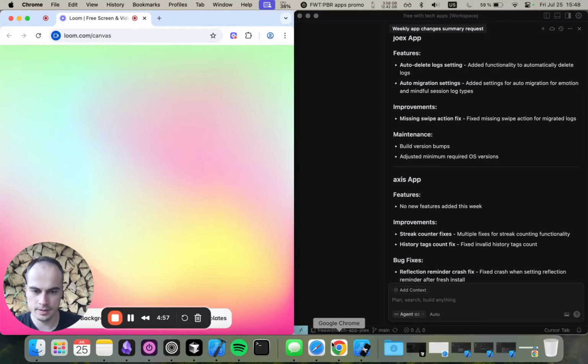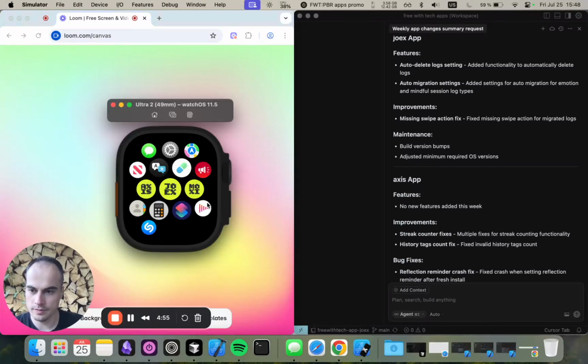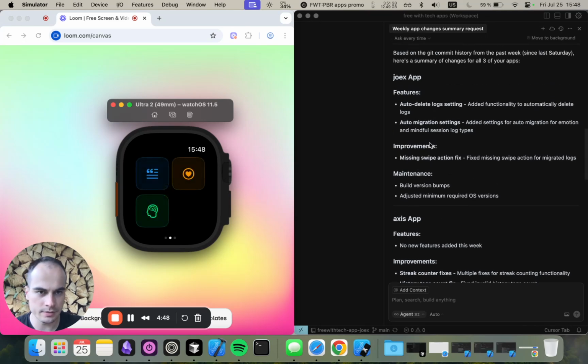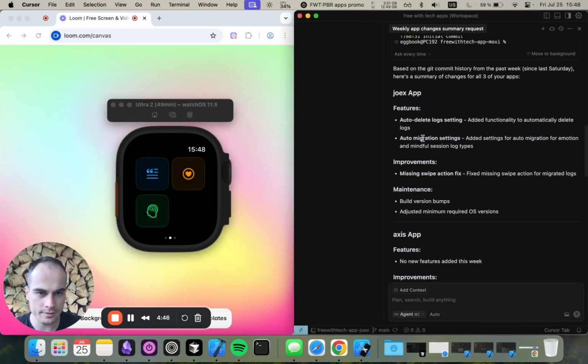Another weekly update. And we have a new app on board called Moxi. But let's start with Joex. You can see on the right side there are two new features actually.